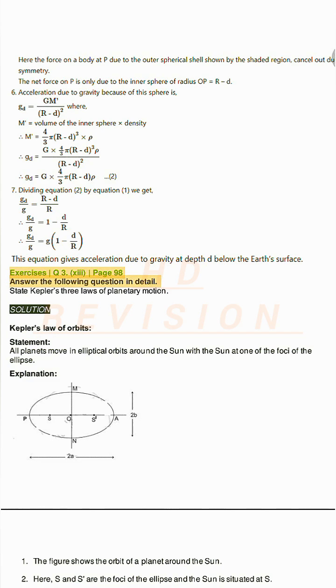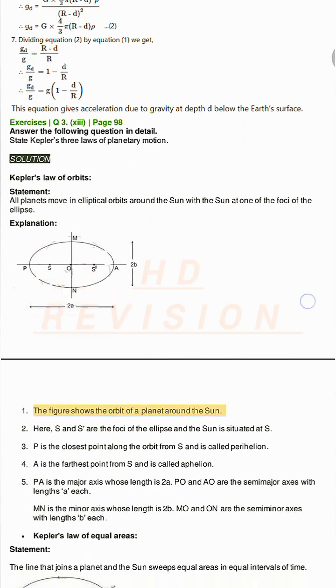Exercises Q3. page 98. Answer the following question in detail. State Kepler's three laws of planetary motion. Solution. Kepler's law of orbits. Statement. All planets move in elliptical orbits around the Sun with the Sun at one of the foci of the ellipse. Explanation. 1. The figure shows the orbit of a planet around the Sun.